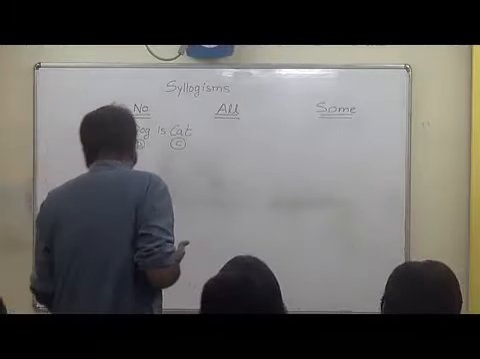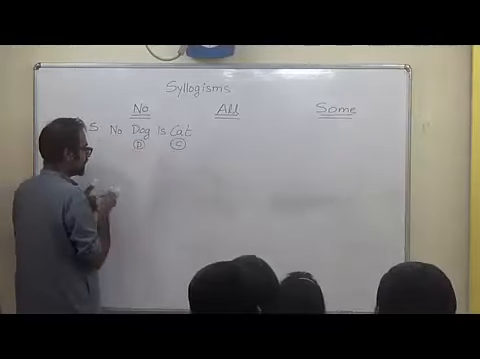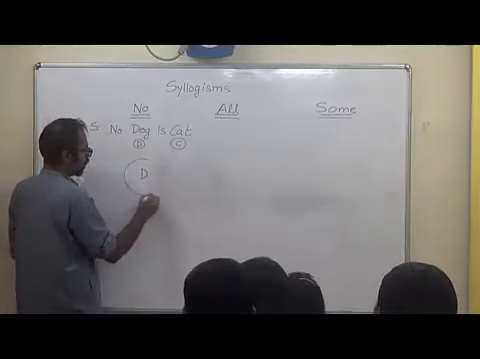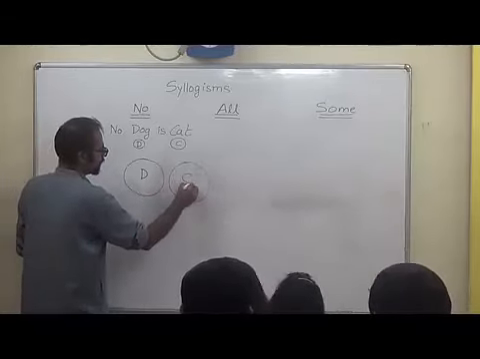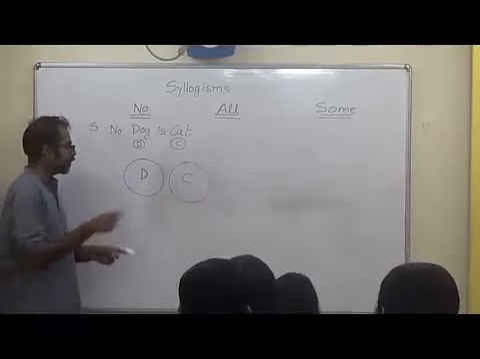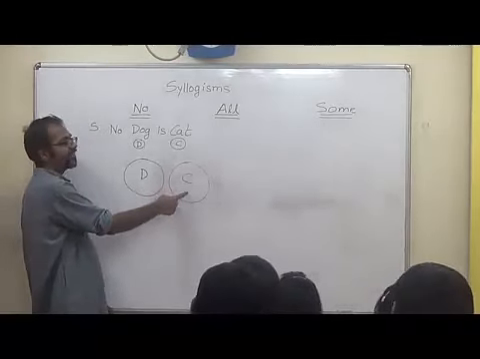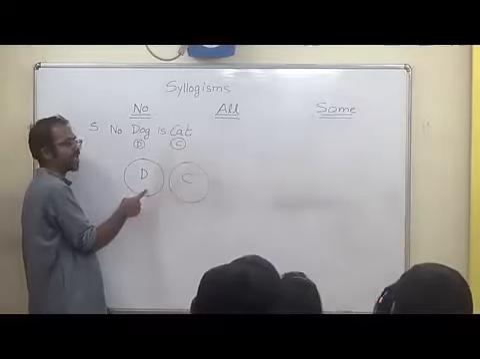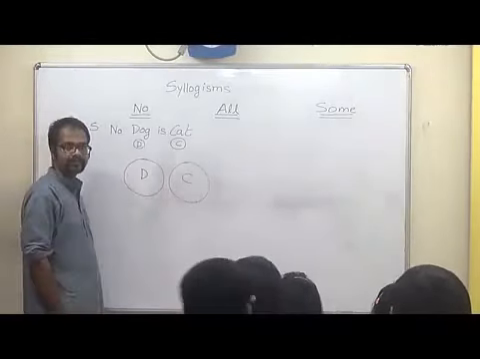So, if I say dogs is represented by D and cats by C, I draw a circle for dogs. I draw a separate circle for cats. Whatever is there in dog is not there in cat. Whatever is there in cat is not there in dogs. Does this diagram tell me that no dog is a cat?